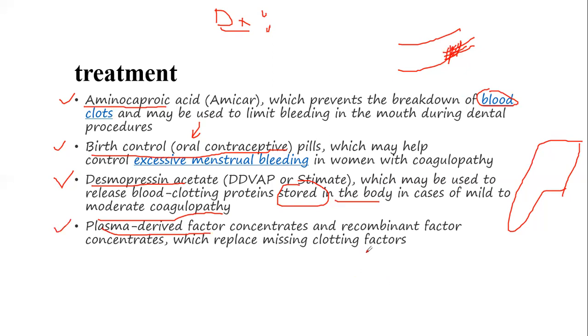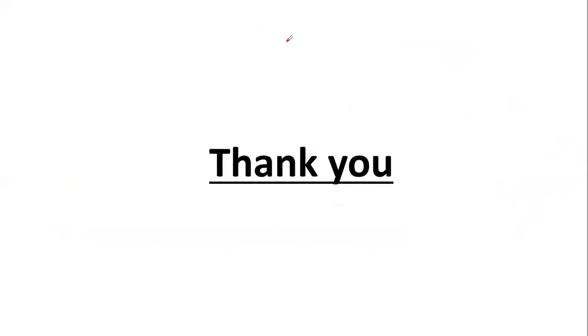So this was a slight touch regarding coagulopathy, what coagulopathy actually is, what the causes and signs and symptoms are, and how we will manage coagulopathic patients.